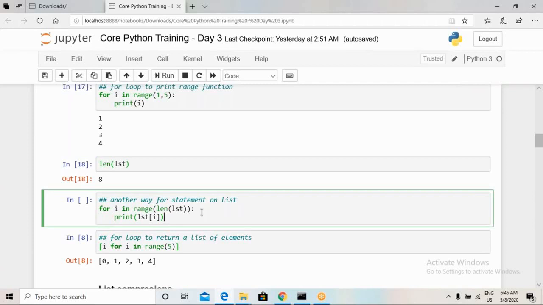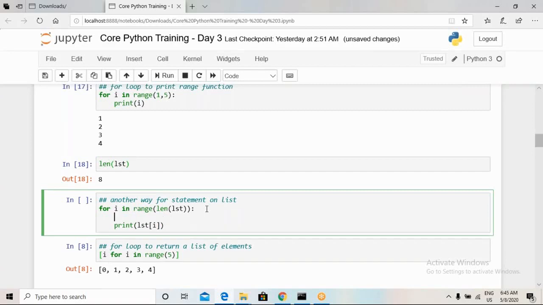So basically the values of this i will be 0, 1, 2, 3, 4, 5, 6, 7, and whenever we want to extract some quantity from a list, we use indexing of that list, and indexing in entire Python starts from 0. Okay, 0, 1, 2, 3, 4, like that.